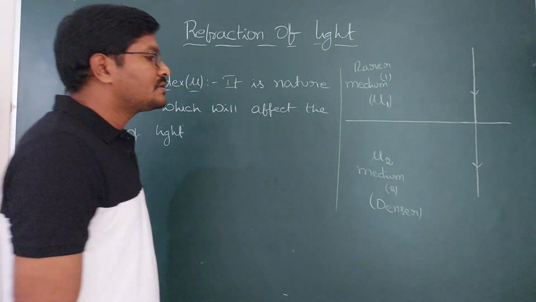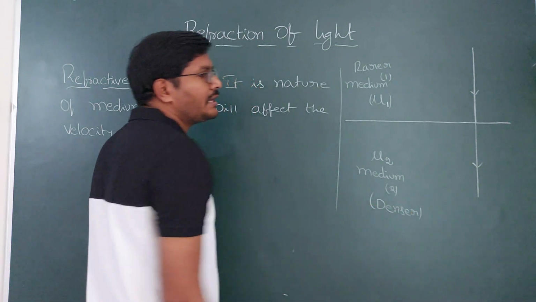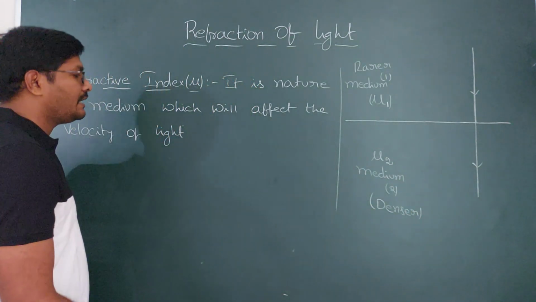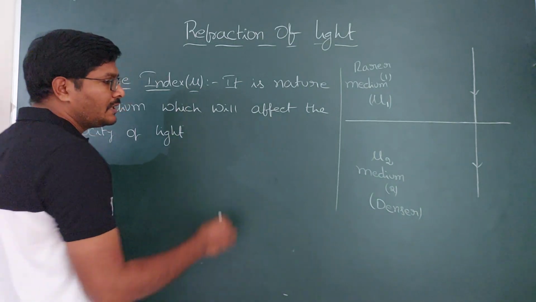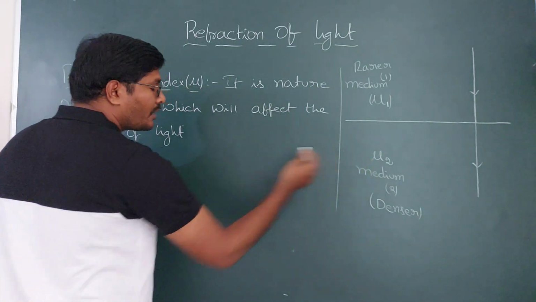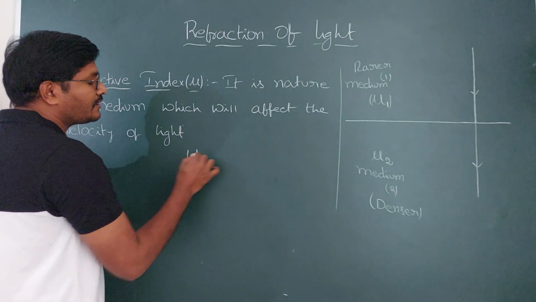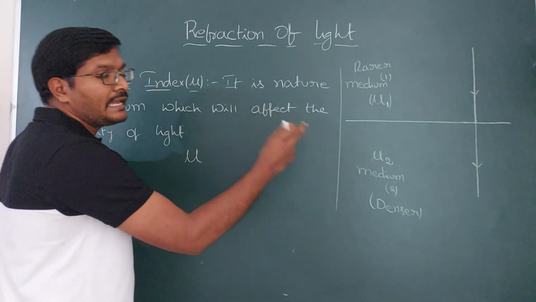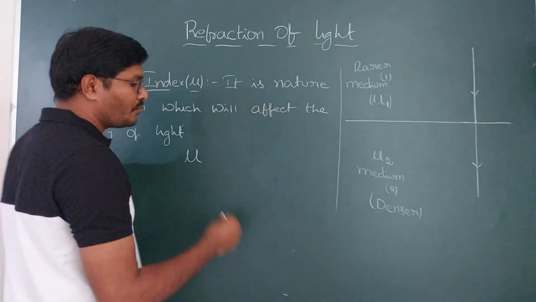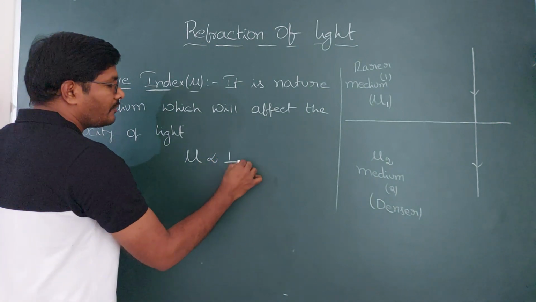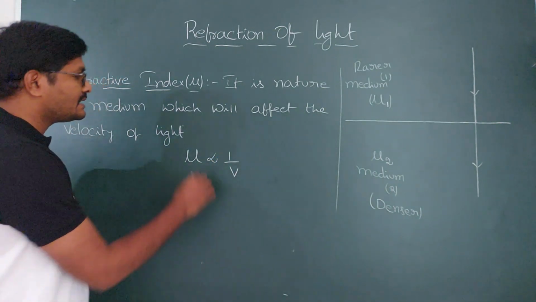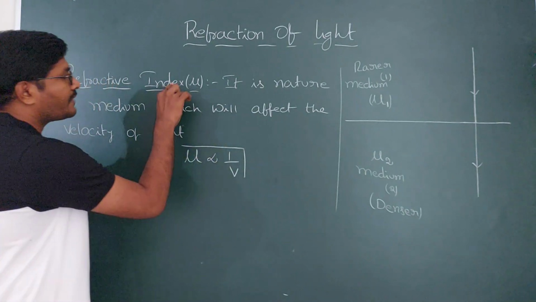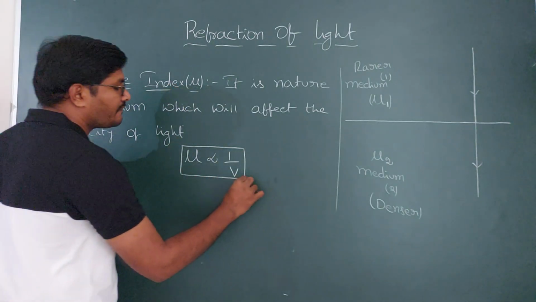As it is a denser medium, it can affect the light heavily. So velocity is going to decrease in the denser medium, which has more refractive index. As the refractive index is more, it can affect the velocity of light more. That means as it is affected more, the velocity of light is going to decrease. So this is the relation of how the refractive index affects the velocity of light.